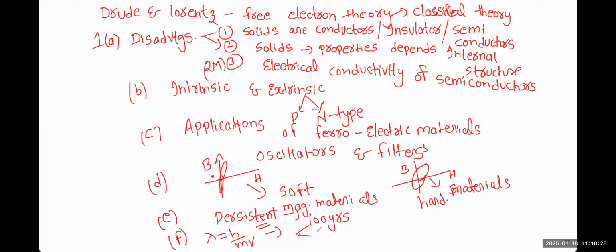We already know, sir. It is exhibiting particle nature, and the same material is exhibiting the wave character. So we'll call that the dual character of matter. This dual character wavelength can be found out by means of lambda is equal to h by mv. Right, everybody? Now part F is completed.